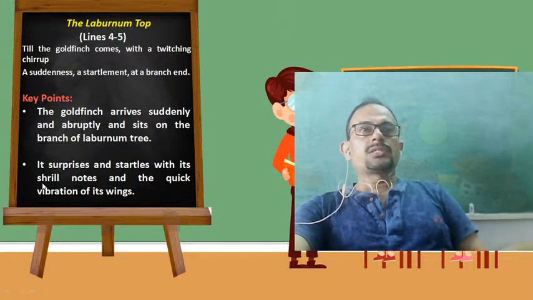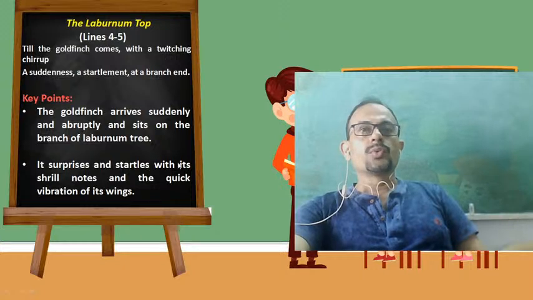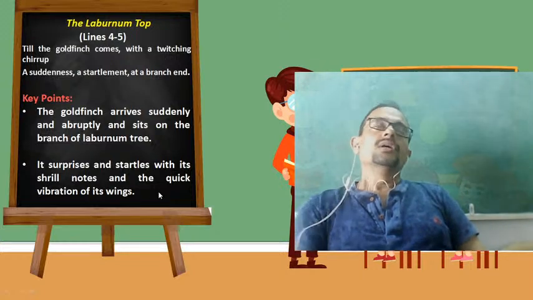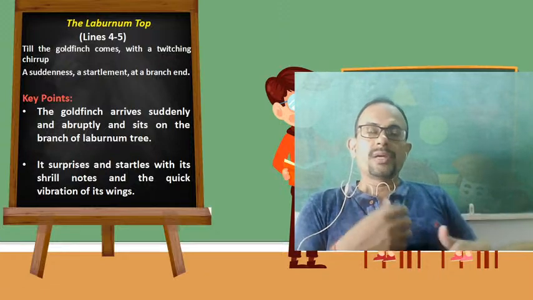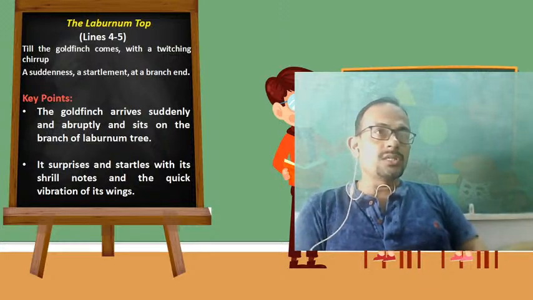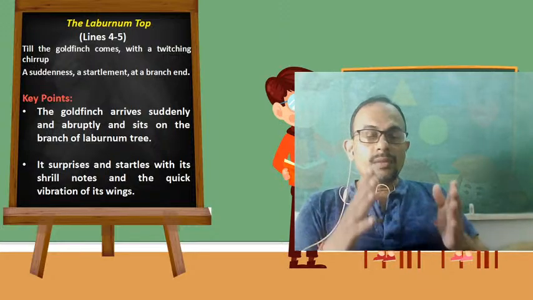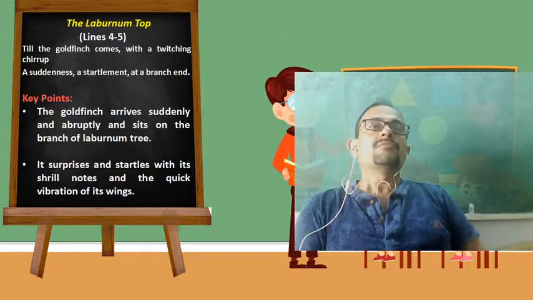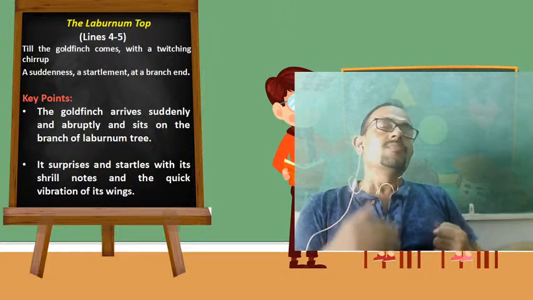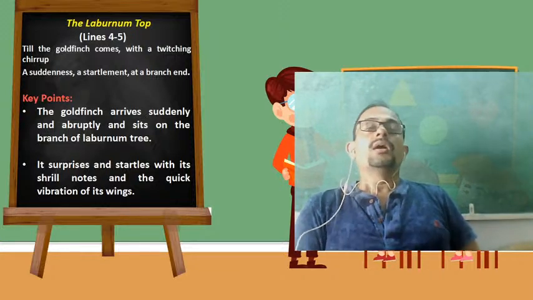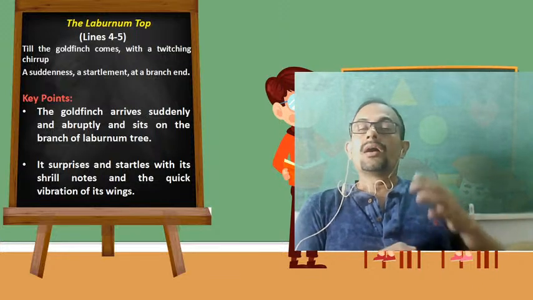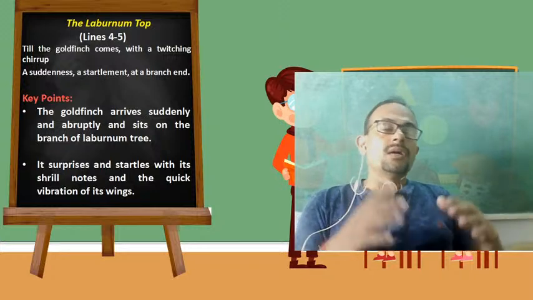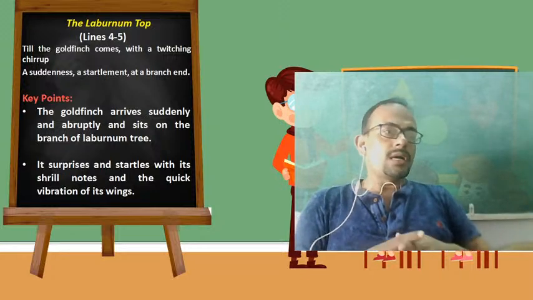It surprises and startles with its shrill notes and the quick vibration of its wings. The kind of sound that she produces by chirping is what is mentioned here. So suddenly the laburnum tree becomes vibrant and lively with the arrival of the goldfinch, and whenever she produces the chirping sound, the tree appears to come alive.